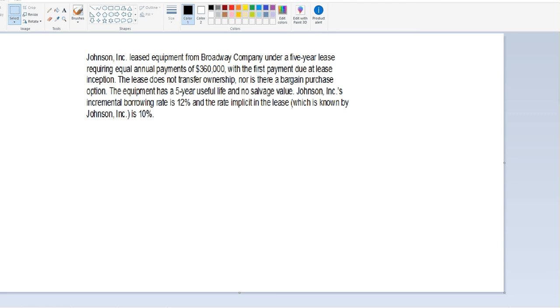So we have this big problem that we have to figure out how to treat under our leasing terms. Is this an operating lease, or is this a capital lease? That's the first question we would ask ourselves.